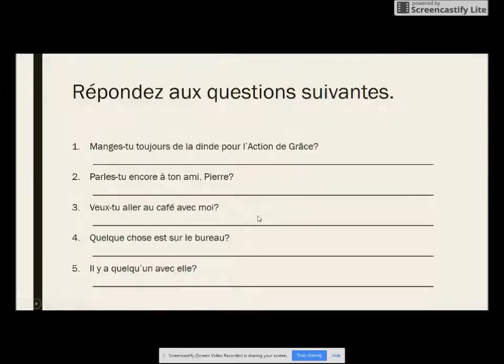So let's just do a little bit of practice. Here you can pause the video, répondez aux questions suivantes. I want you to go through and try to answer these questions. If it helps you, underline the keyword of the question so you know what negative phrase to use. And then once you're done with that, come back, press play, and I'll go through the answers with you.